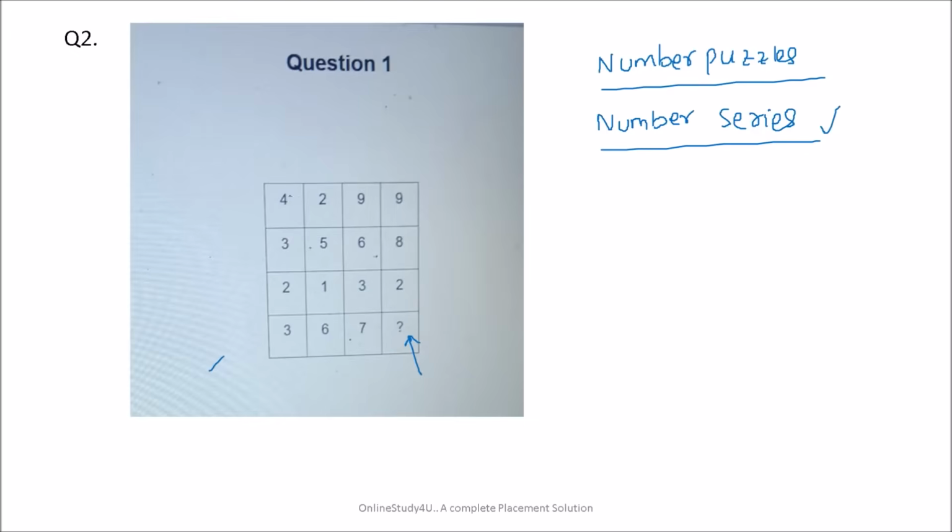Now you can see here 4 2 9. The logic is 4 square. So friends, 4 square will be what? 16, right?